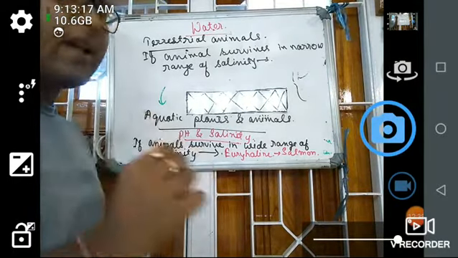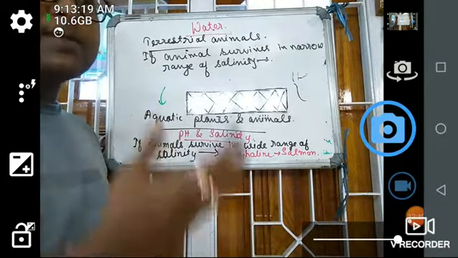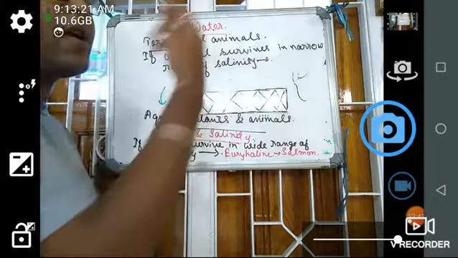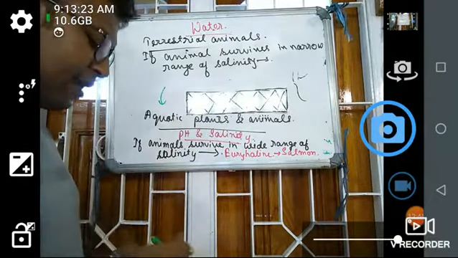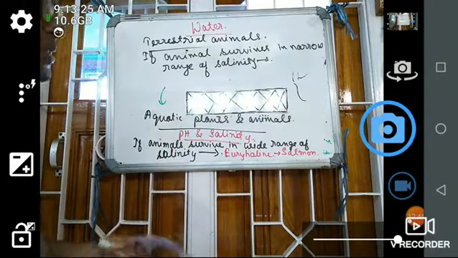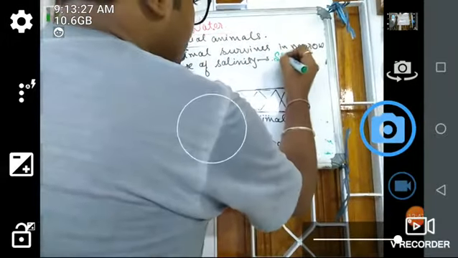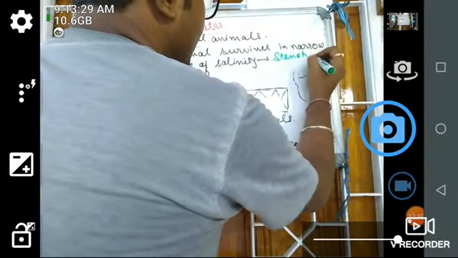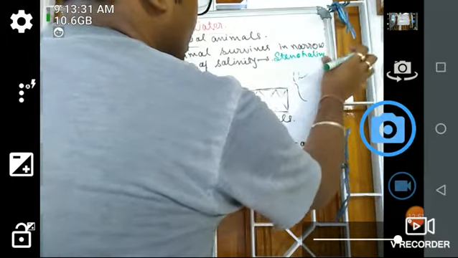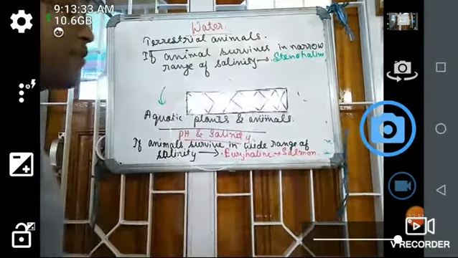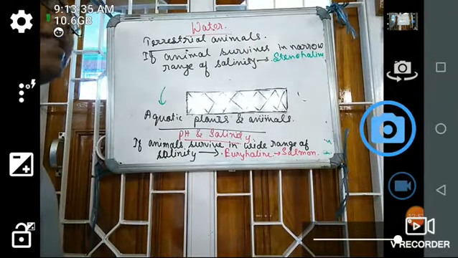Narrow means very low range. If you change the salinity very slightly, they will die off. This type of animal is known as stenohaline.